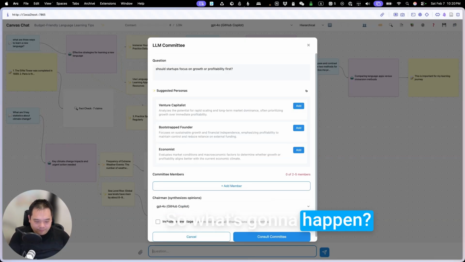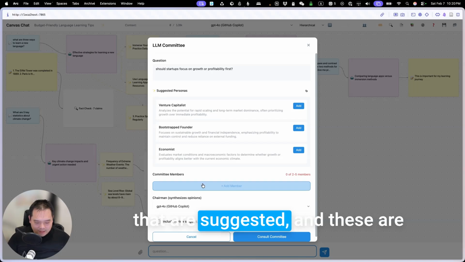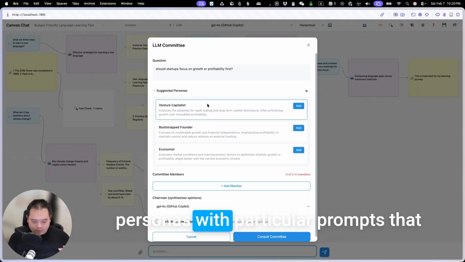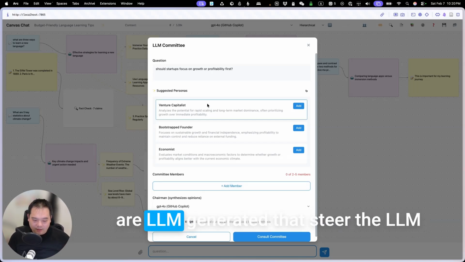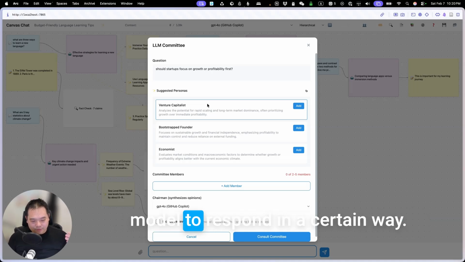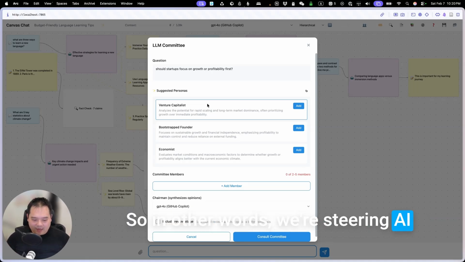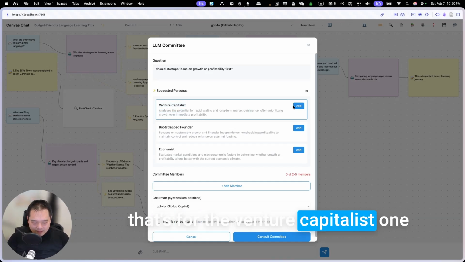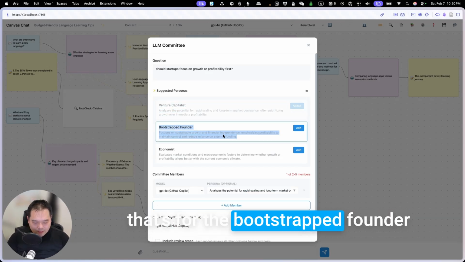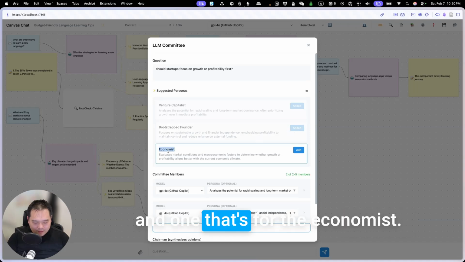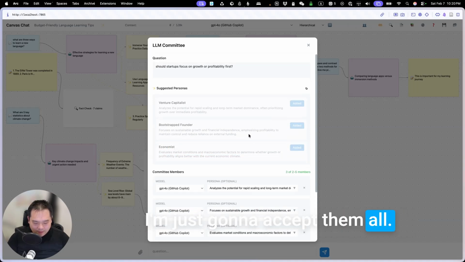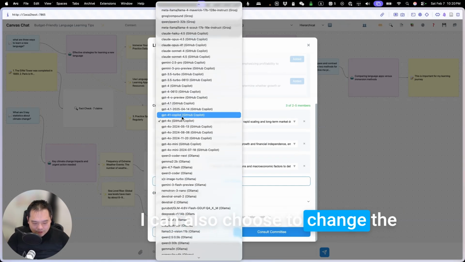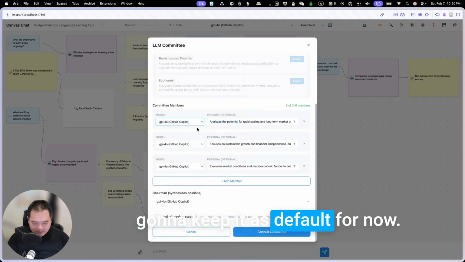So what's going to happen? There's going to be a bunch of personas that are suggested, and these are personas with particular prompts that are LLM generated that steer the LLM model to respond in a certain way. So in other words, we're steering AI in a certain way that we would like. And so we're going to have one that's for the venture capitalist, one that's for the bootstrapped founder, and one that's for the economist. I'm just going to accept them all. I can also choose to change the model I would like, but I'm just going to keep it as default for now.